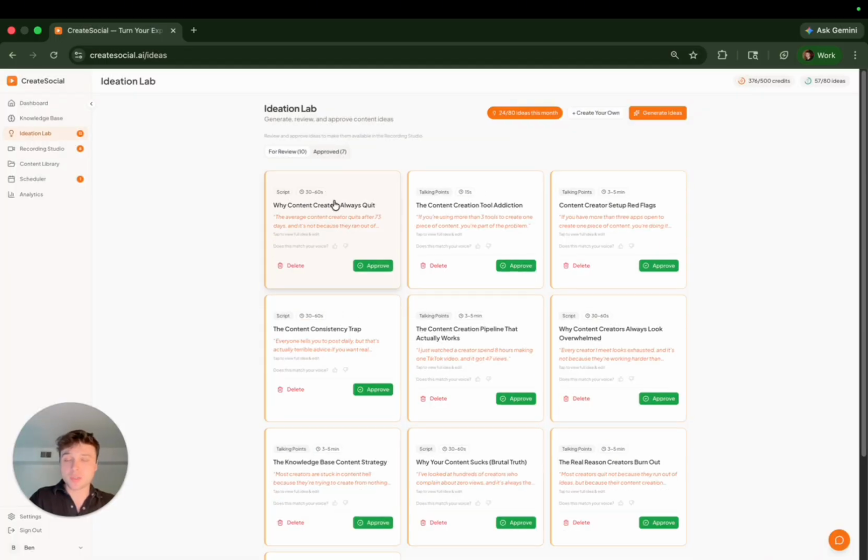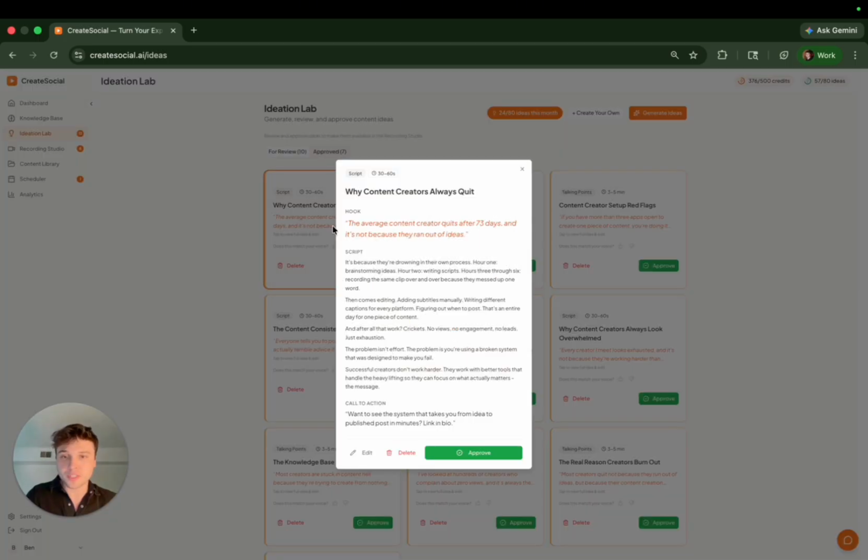You can see the idea we just generated right here. The title is Why Content Creators Always Quit. And then if I tap on it, as you can see, it says tap to view full idea and edit. If we tap on it, we can see the full script right here. So that's the title, and then the hook is the average content creator quits after 73 days, and it's not because they ran out of ideas.